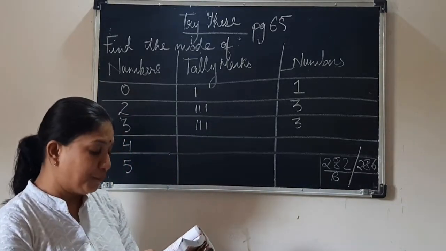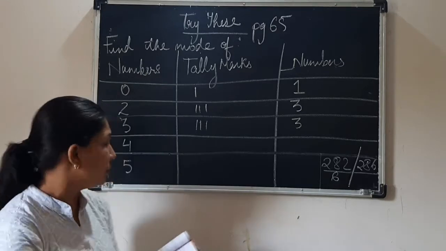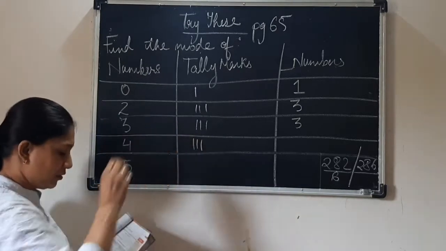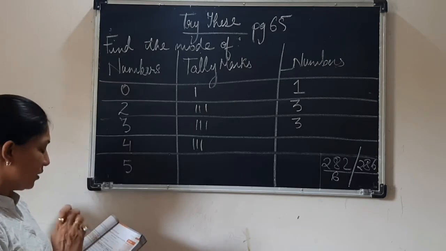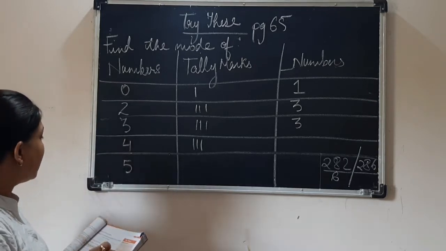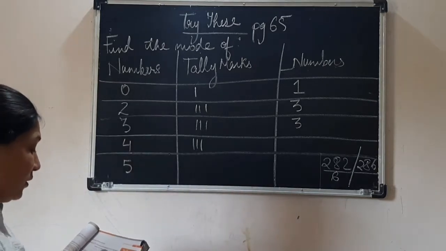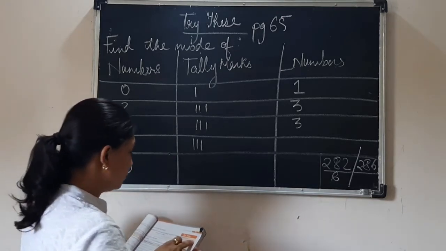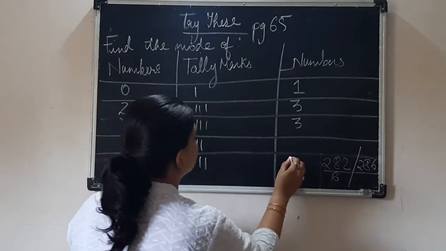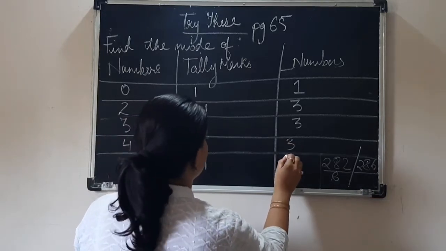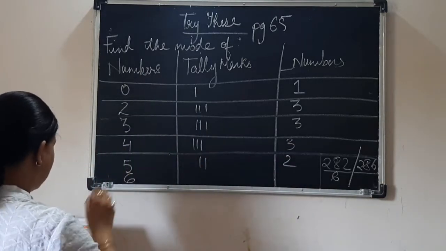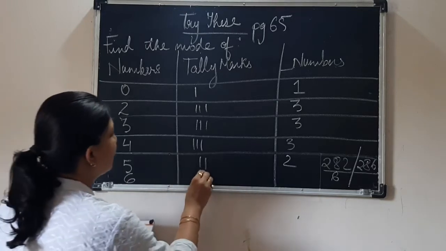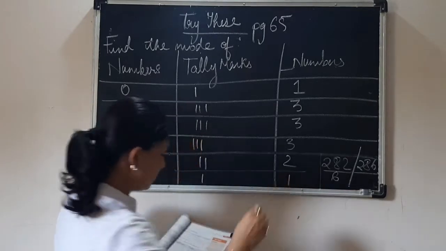Now for number 4. 4 is repeating 1, 2, 3. This also I can see 3 times. Yes, 1, 2, 3. And the next number, what is that? 5th. 5 is repeating 1, 2, 2 times. I can also see 6. So 6 is repeating 1 time, that is 1.